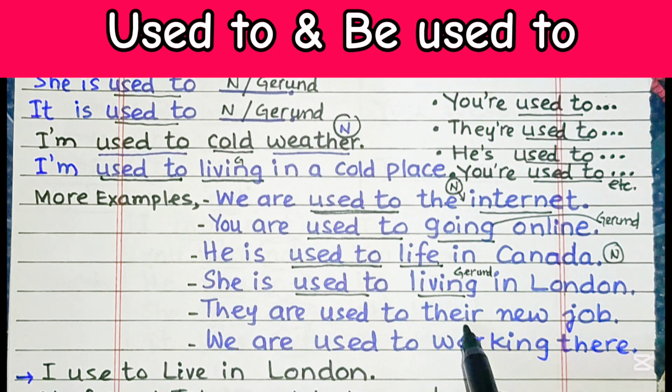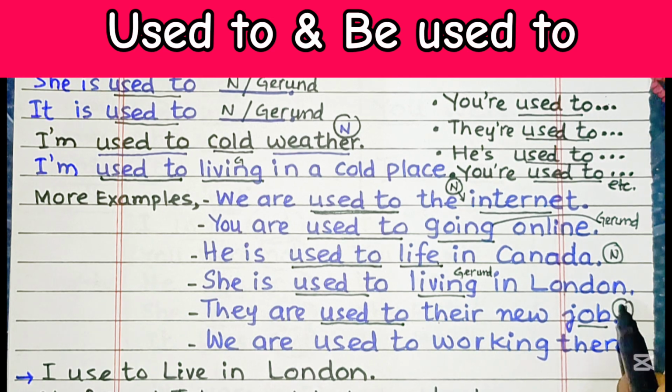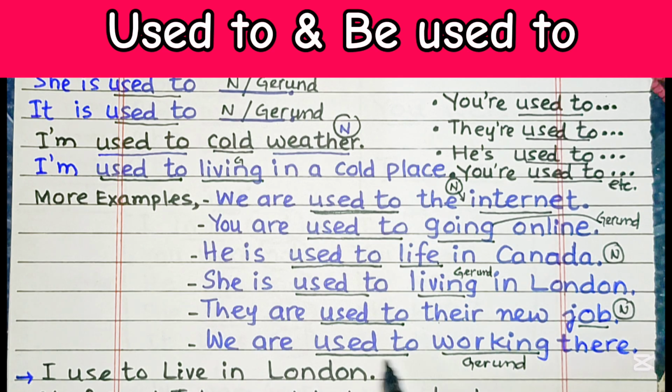They are used to their new job. So just after the phrase used to, their new job, these are modifiers, and actually job is a noun. We are used to working there. So just after this phrase used to, we have an ing structure that is called a gerund. So we are used to working there.